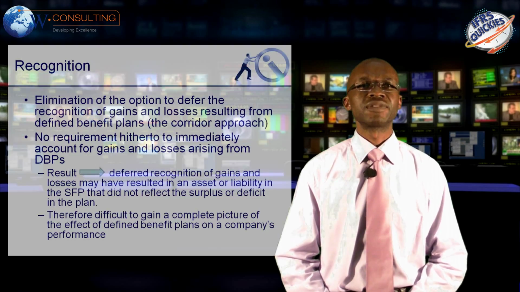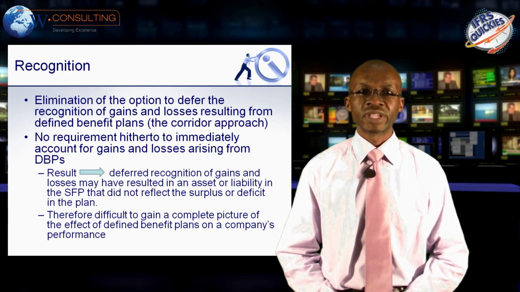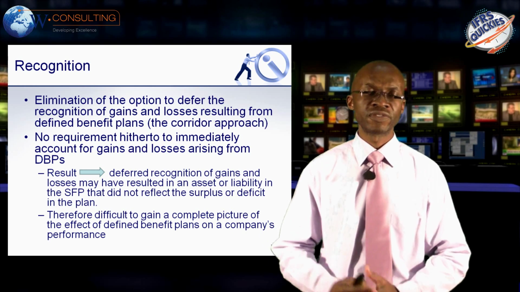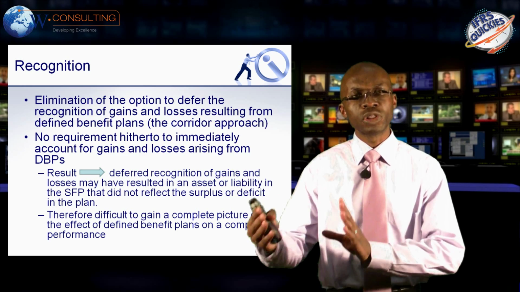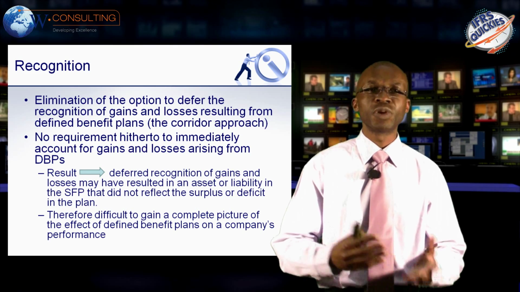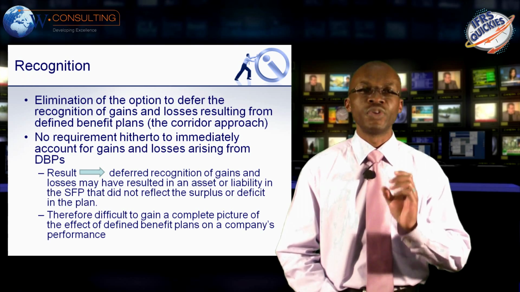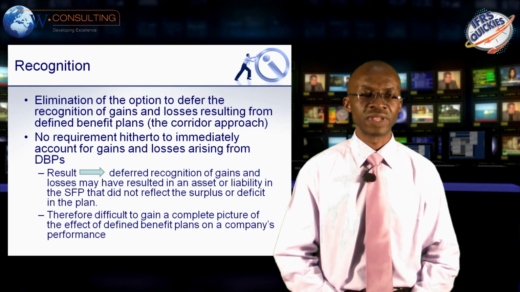On the recognition side of things, the amendment eliminates the option to defer the recognition of gains and losses that result from defined benefit plans over a period of time. In terms of the old IAS 19, we could apply what we call the corridor approach and recognize gains and losses over a period of time, depending on what the formula that we applied actually threw back at us. There was no requirement to recognize any gains and losses immediately in your income statement or in other comprehensive income.